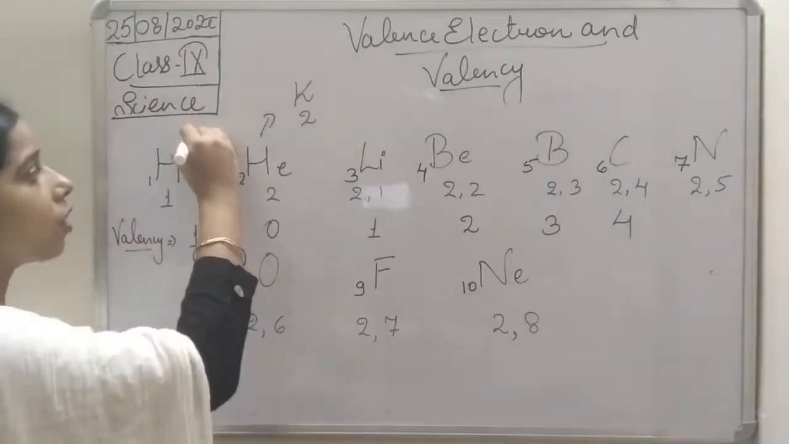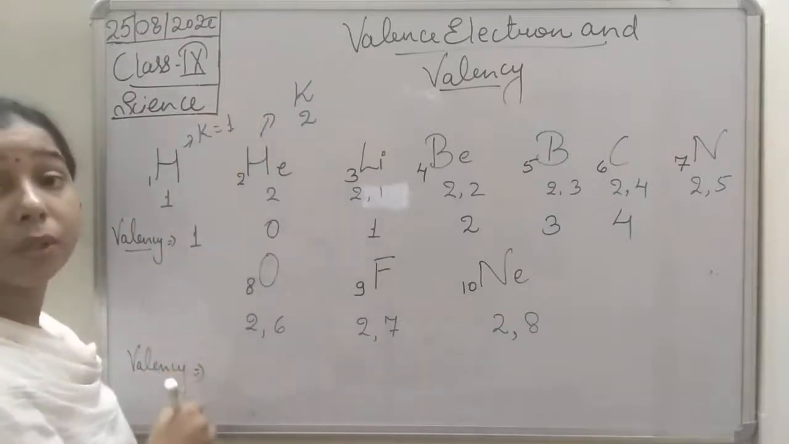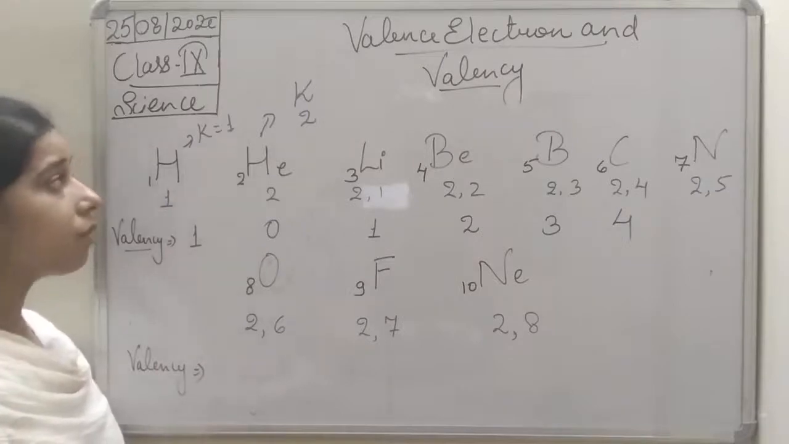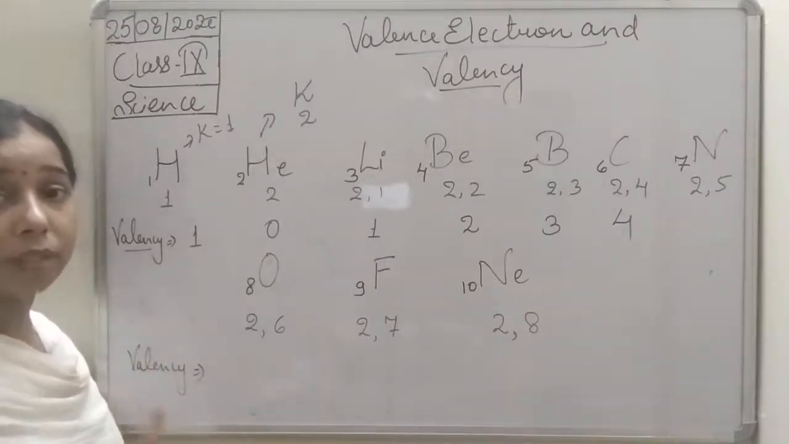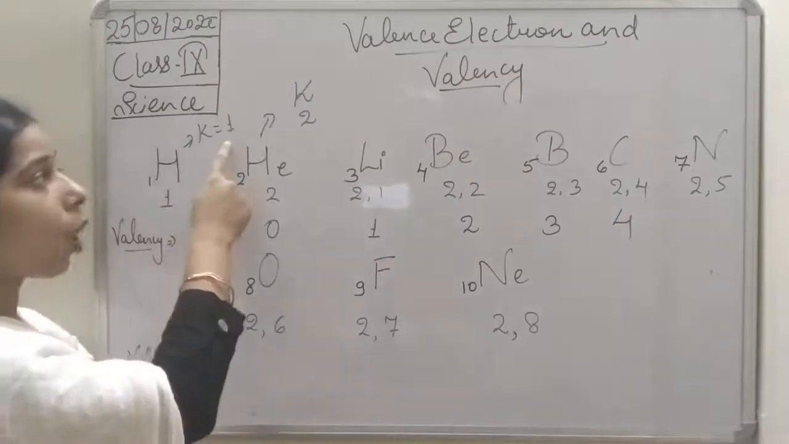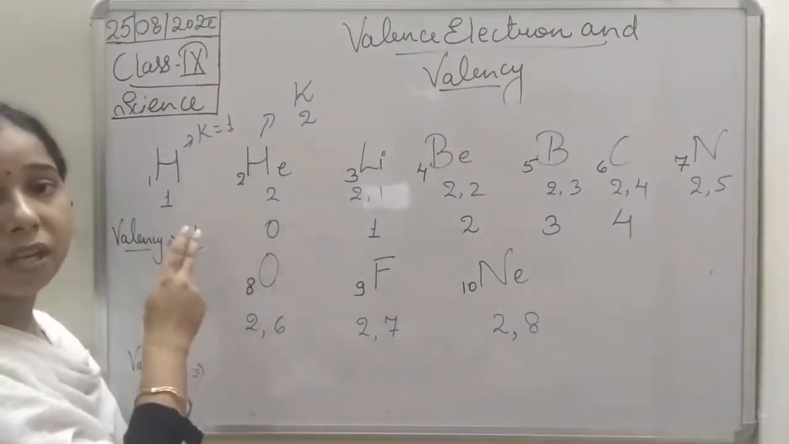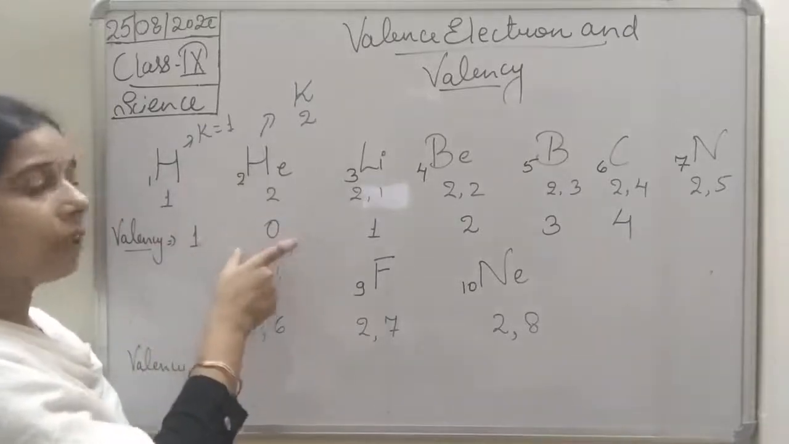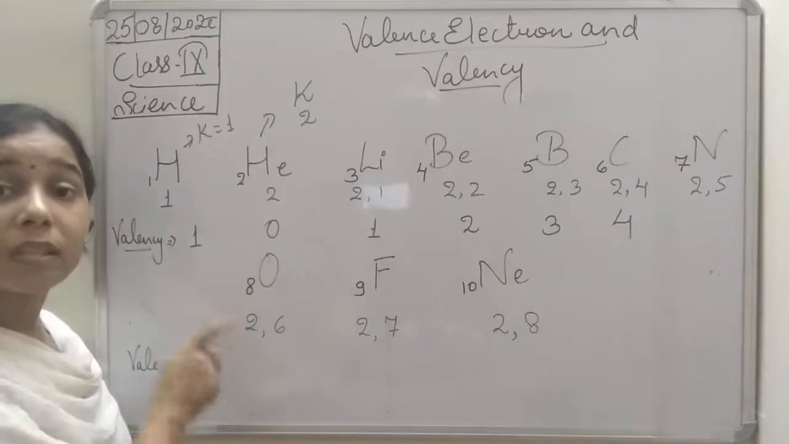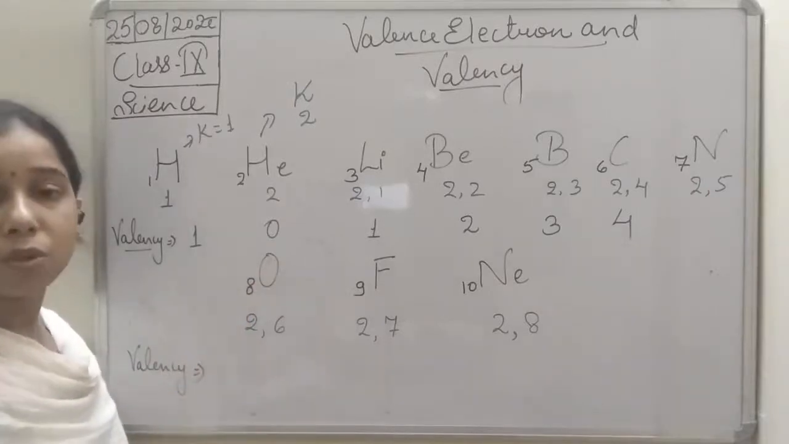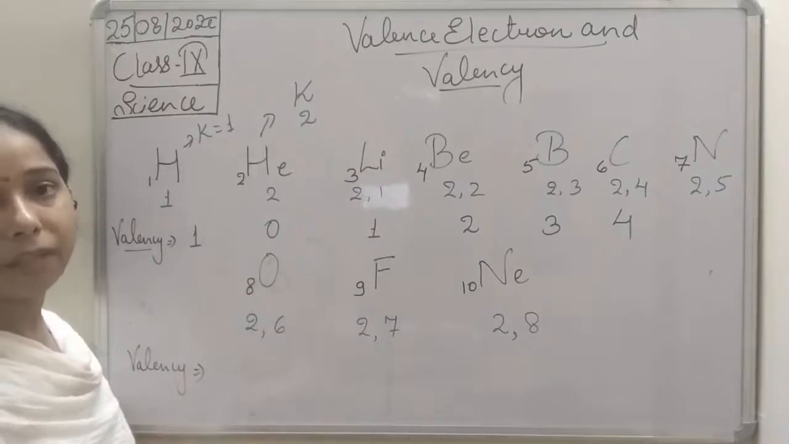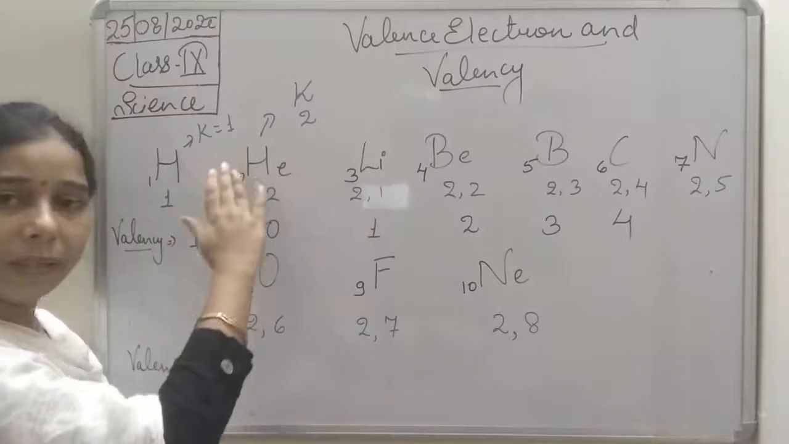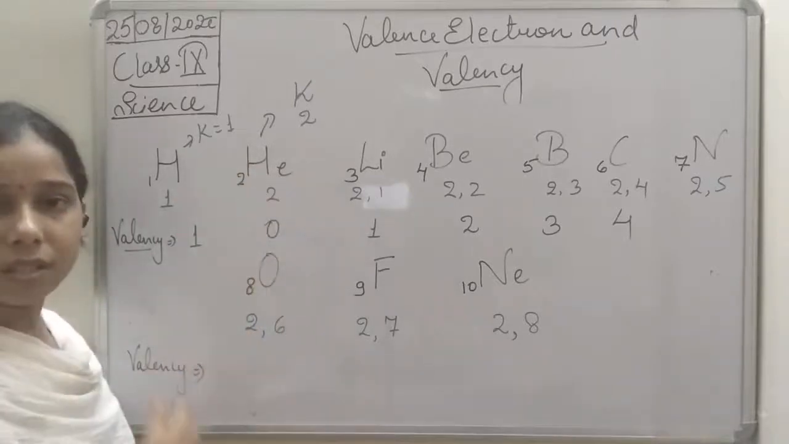Hydrogen has 1 electron in the K shell, but you know that the K shell can accommodate 2 electrons, and that is why it needs 1 more electron to complete its duplet. The K shell should complete its duplet. That's why hydrogen has 1 valency. But helium has 0 valency because its duplet is already completed. So there is no need for combining with another atom to complete its duplet. If it is completed, the valency will be 0.